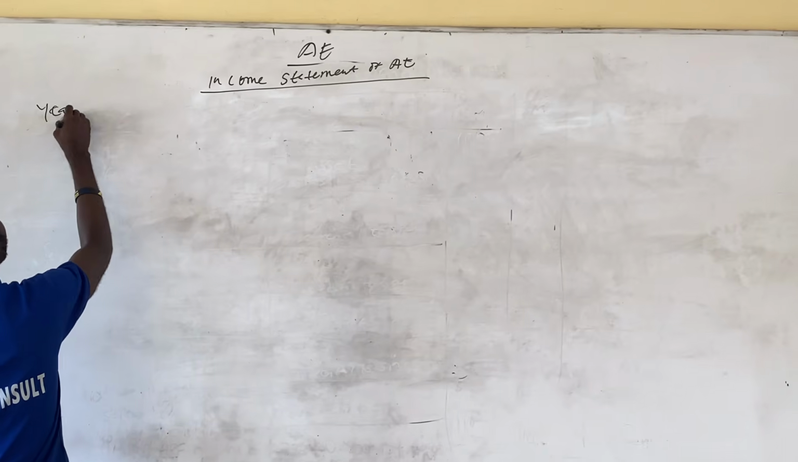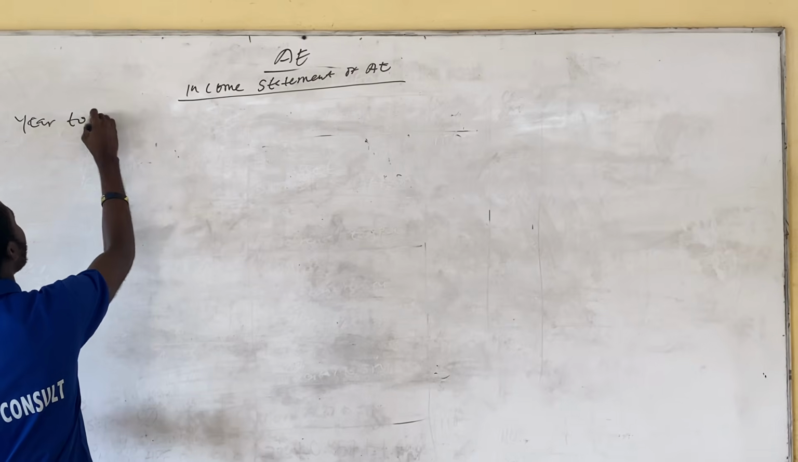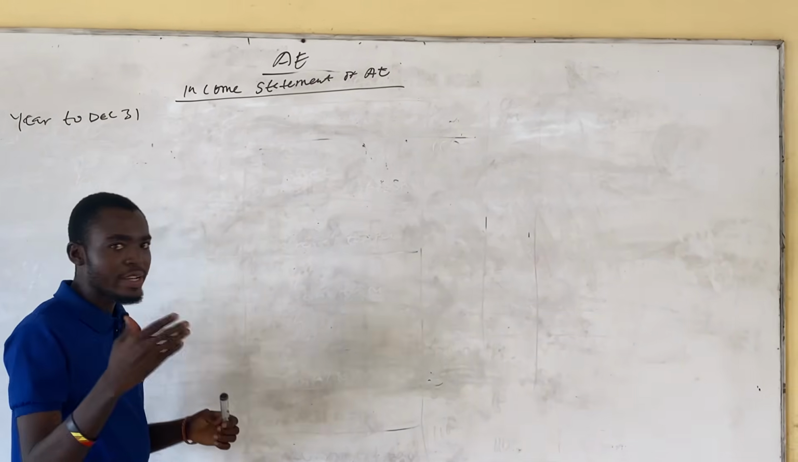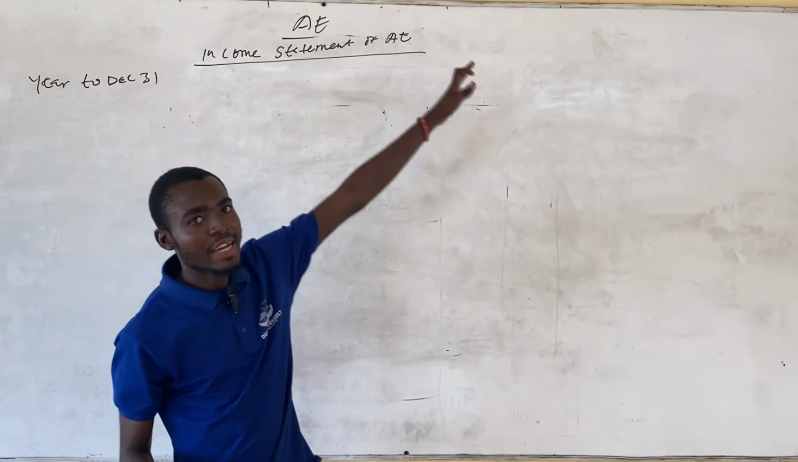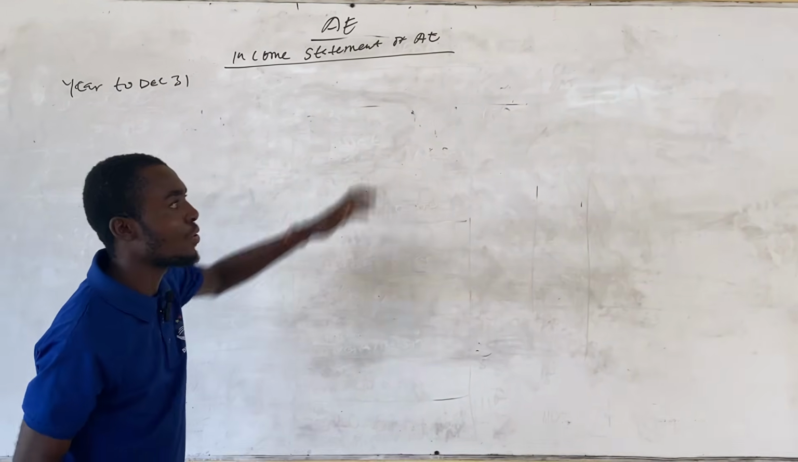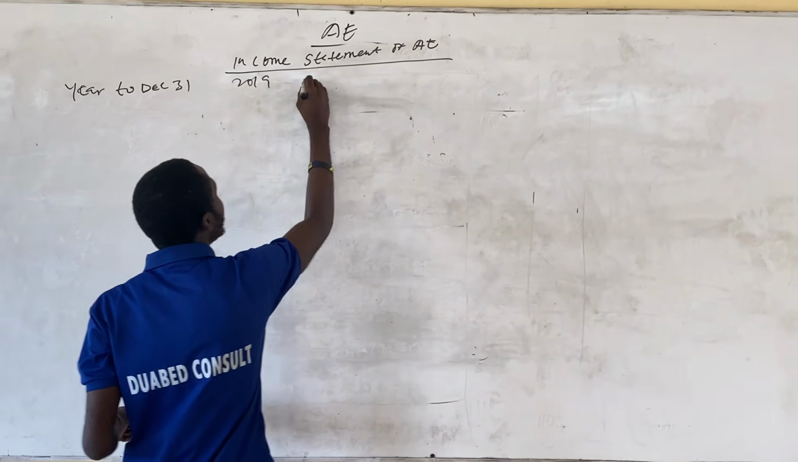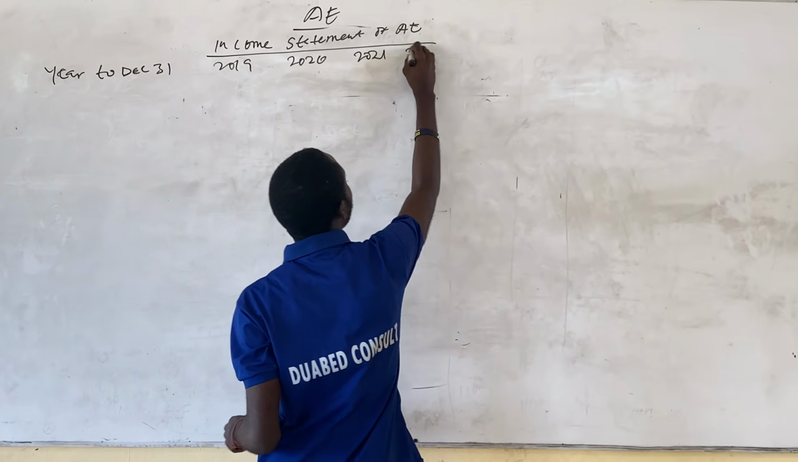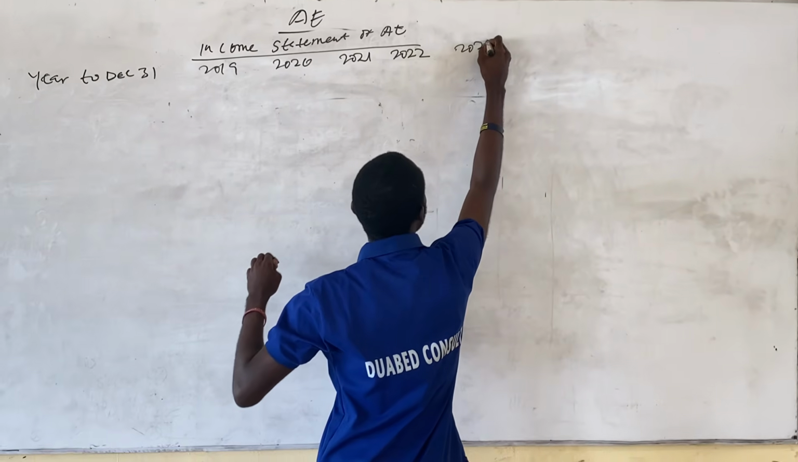So year 2, December 31st. And then since we are doing it for 5 years, there is no need for you to write an income statement for each year, 31st December 2019, 2020. We will write everything all together. So we create a column for 2019, 2020, 2021, 2022, and then 2023.